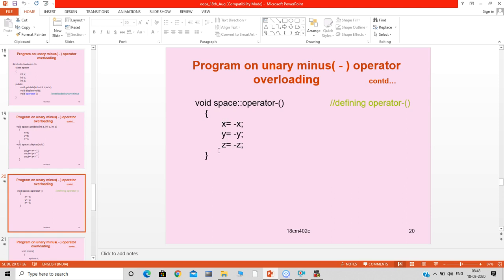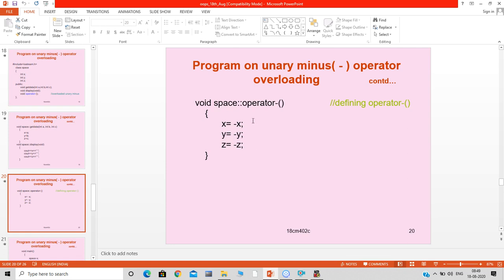Okay, here these three are the data members of the class. Normally, in order to change the sign, we use a single variable, but here, when we use this operator overloading concept and perform this operator function on the object, it can change the signs of any number of data members of that class.